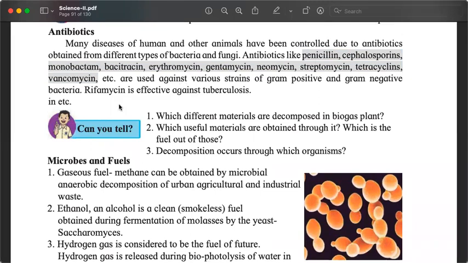Also, one of the very common diseases, even in India, is TB. It was very much in control before the lockdown, but during the lockdown, a lot of people have got TB. And the antibiotic that is used to cure TB is rifamycin. Do you need to remember all these names? No. Just know that antibiotics are produced from bacteria and fungi.